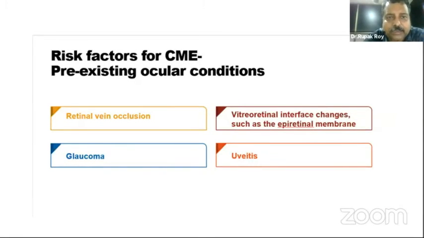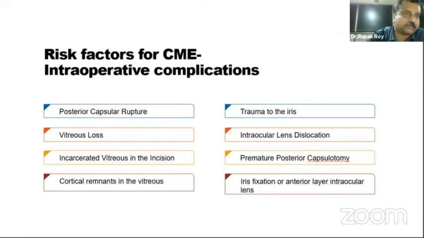The ocular conditions that can predispose to CME are retinal vein occlusion, glaucoma, vitreoretinal interface changes such as epiretinal membranes, and uveitis. The risk factors for intraoperative complications are posterior capsular rupture, vitreous loss, incarcerated vitreous in the incision, cortical remnants in the vitreous, trauma to the iris, intraocular lens dislocation, premature posterior capsulotomy, and iris fixated or anterior fixated IOLs.